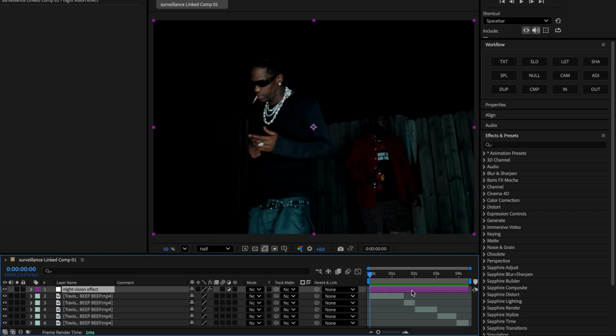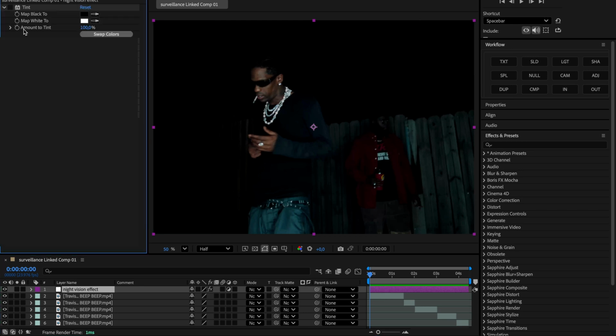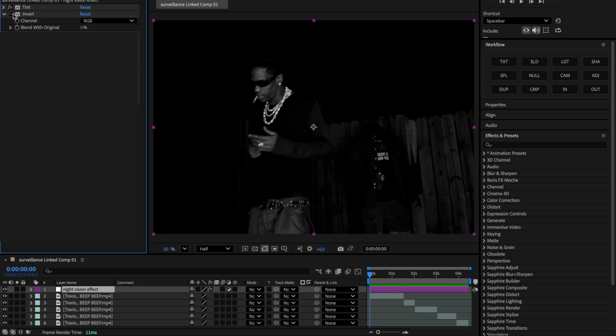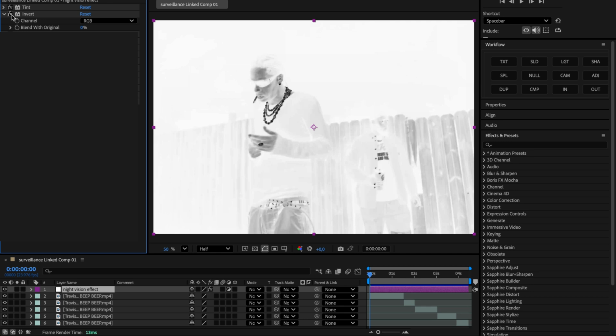Alright guys, you can apply all of these effects either directly to your clips or onto an adjustment layer. I'm going with an adjustment layer for this tutorial, so let's get started. The first effect we're adding is tint, and we're going to leave it exactly as it is. Right after that, add invert. Again, no changes needed here.